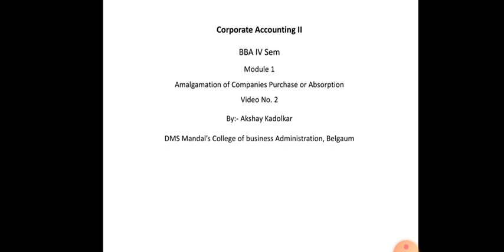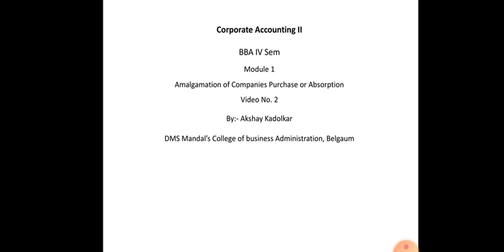So in the last lecture we saw the syllabus for Corporate Accounting 2, and the concepts in this subject. Now in this lecture we will start the first unit, or Module 1, which is amalgamation of companies: purchase or absorption. As I told you in the last lecture, we will see both chapters: amalgamation of companies in the nature of purchase as well as in the nature of mergers.